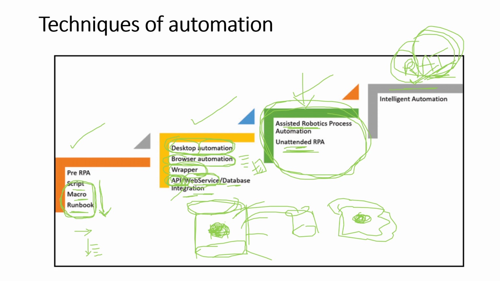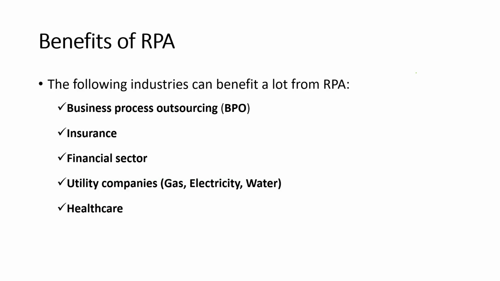So now you are aware of the techniques that people have already developed, and that are available in industries to carry out tasks or processes in an organization. Okay, in the coming class, I will discuss the scope and benefits of robotic process automation.